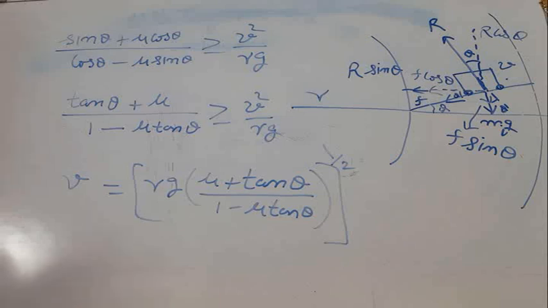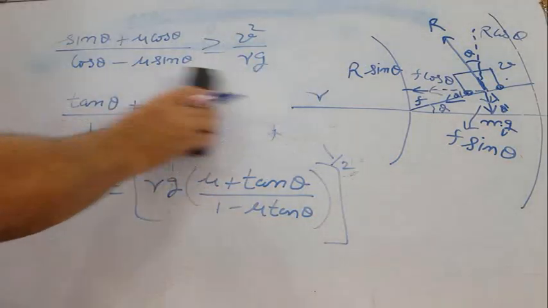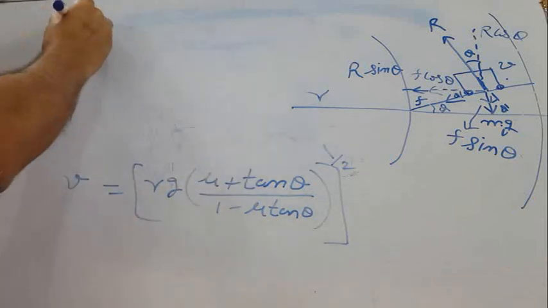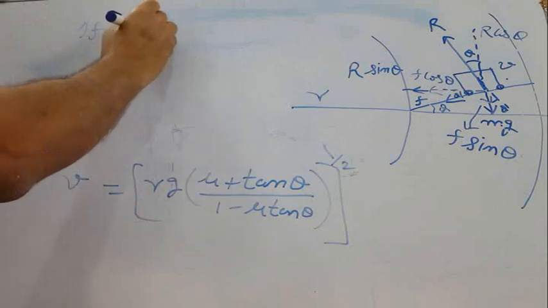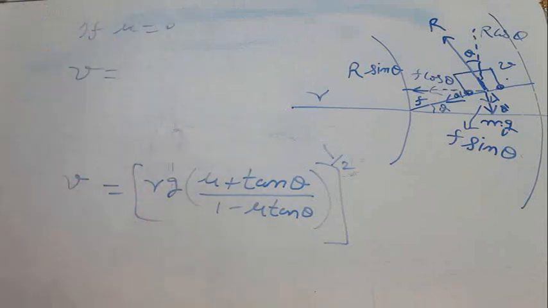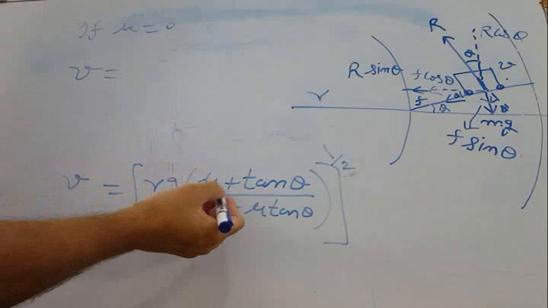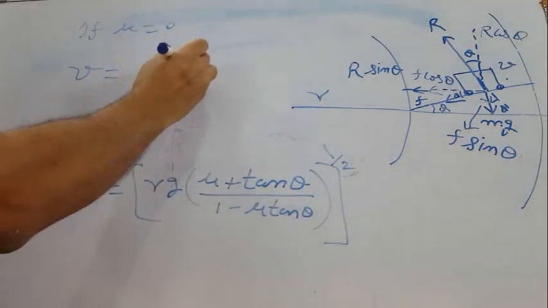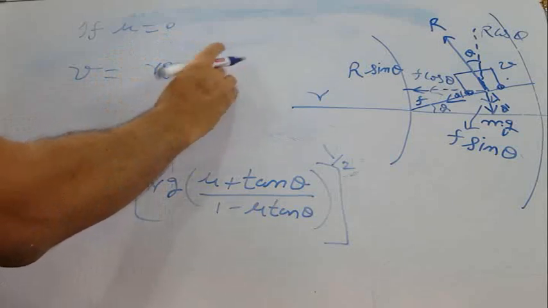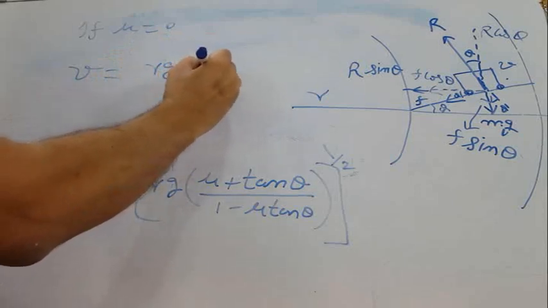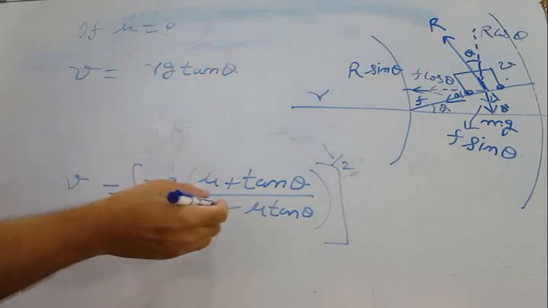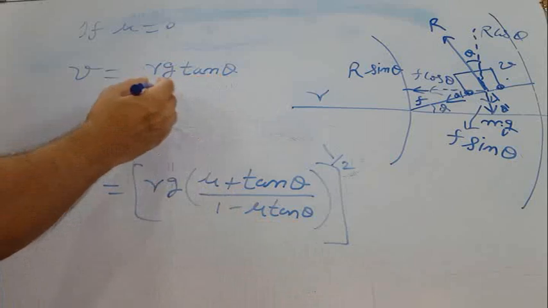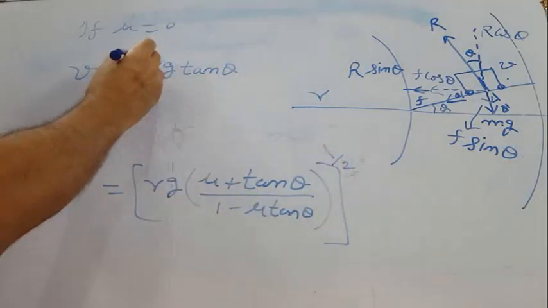But in this case, if mu is 0, this term will be 0, it will be only tangent theta, rg tangent theta upon, mu is 0 so this term will become 0, only 1 will be left, so rg tangent theta under its own root.